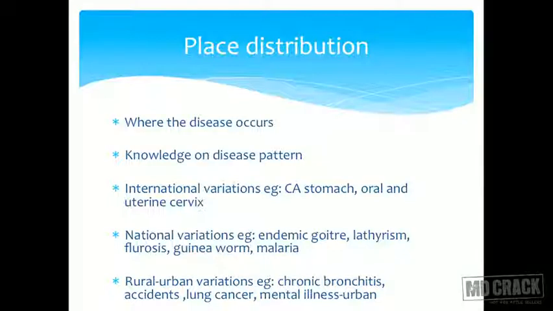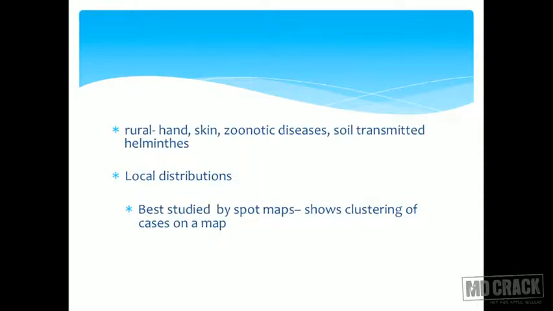You also have, on a small scale, rural urban variation. Like I said, chronic bronchitis, accidents, lung cancer and mental illnesses. Many of them are urban problems. Rural problems would be snake bite, heat cramps, okay, then infections. These are basically rural predominant diseases. So just by having a look at the geographical pattern of the disease, you get a lot of knowledge about the disease. Local distributions are best studied by spot maps.